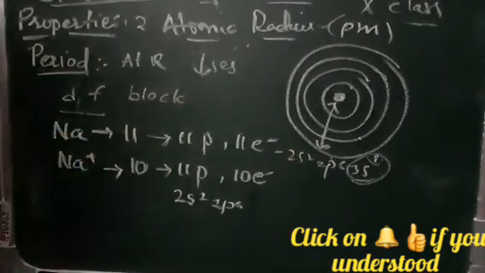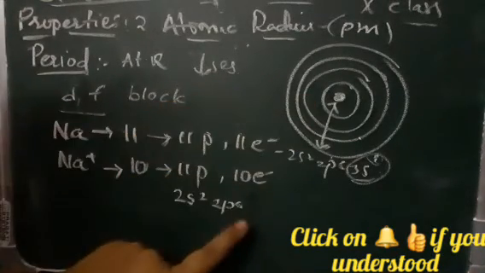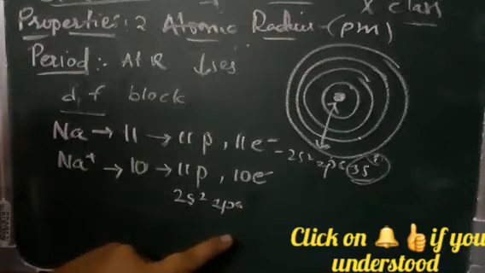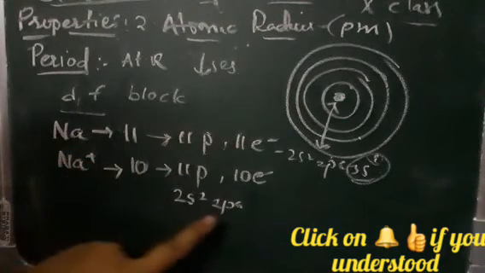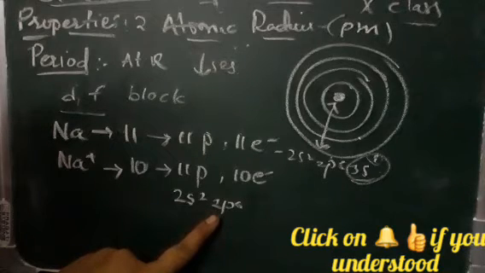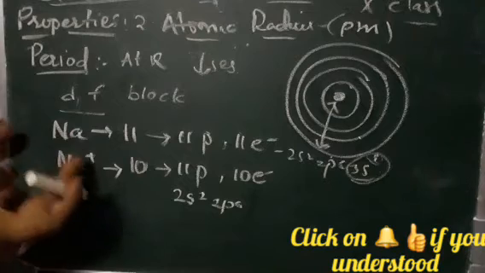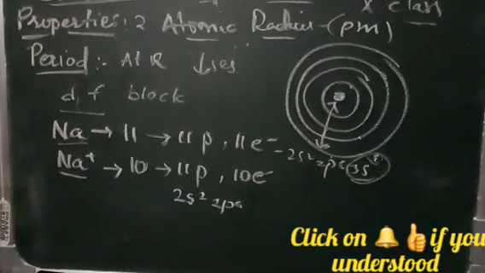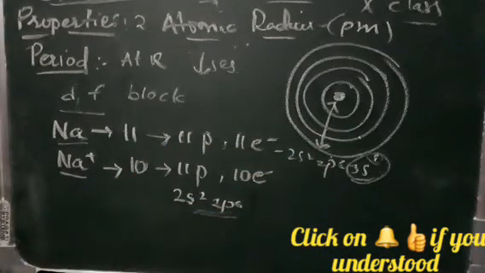comparatively less. So here we can say that the attraction between the nucleus and the 2p6 electrons, that is the outermost shell, is more compared to Na, that is sodium. So this cation has more attraction when compared to sodium. There is more attraction, so you can say that here the atomic radius has a stronger bond.